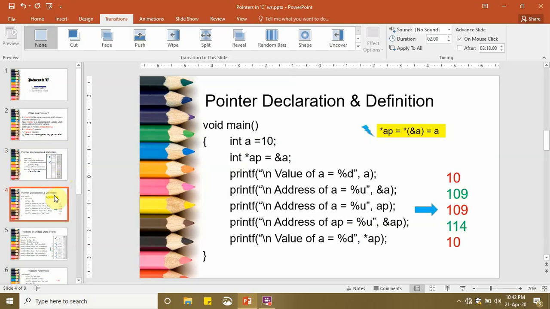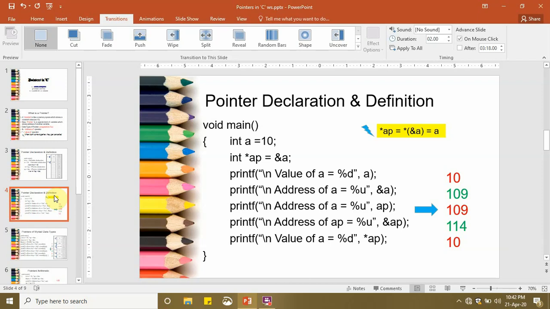so now coming to the basic working of pointers. What we have done here is we have initialized a variable a to the value 10, and then we also declared another pointer variable *ap, and we gave ap the value which is the address of a.